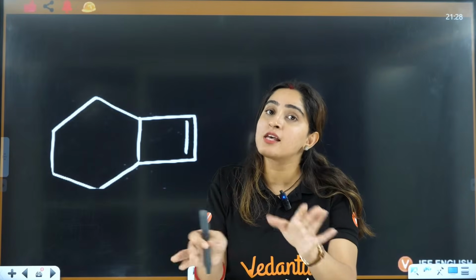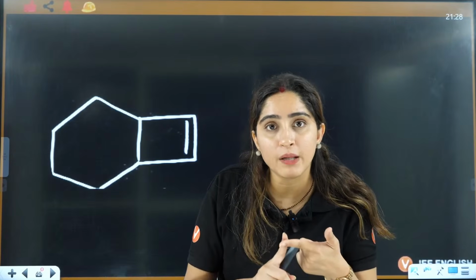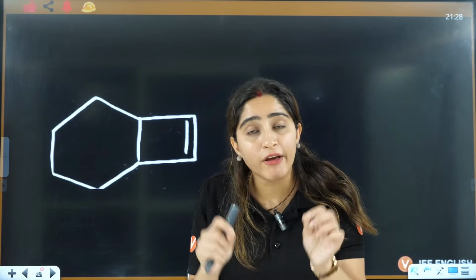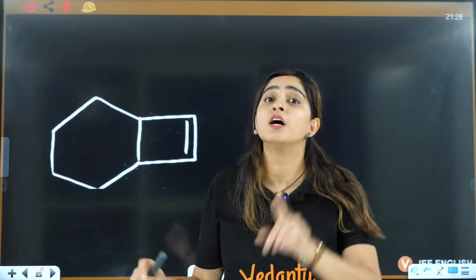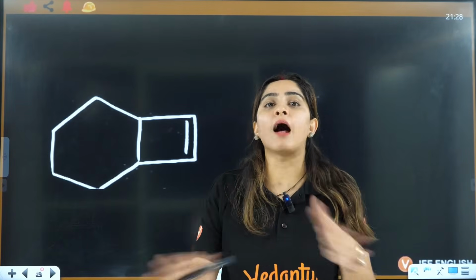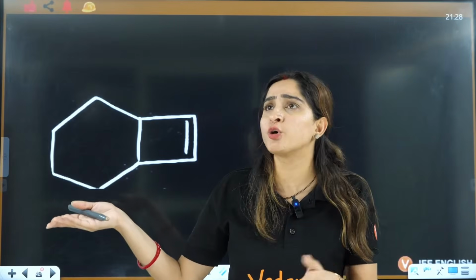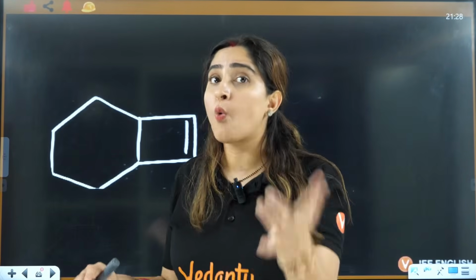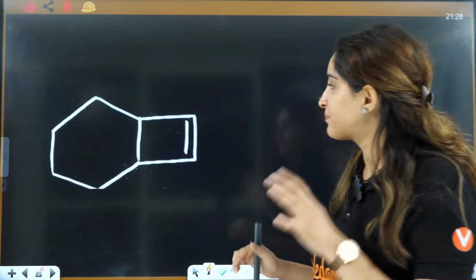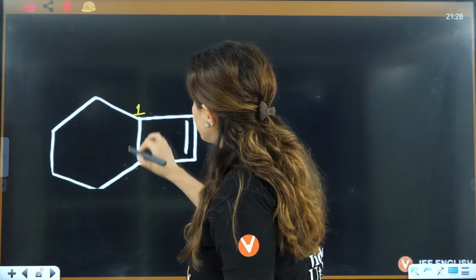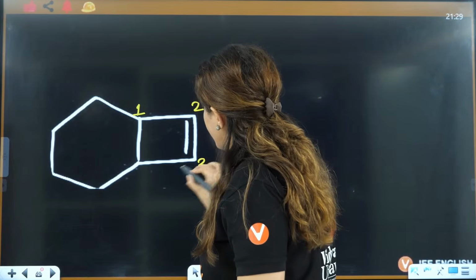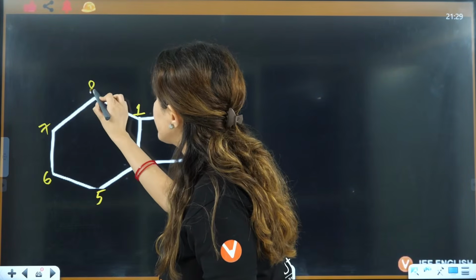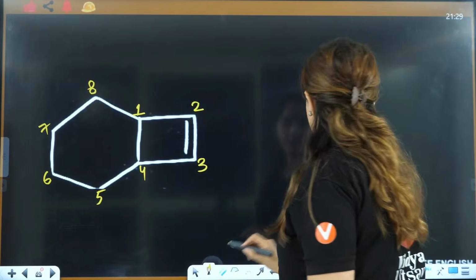That means no matter if you have multiple bonds or functional groups, you will always choose the ring which is longest. It doesn't matter if you have more or fewer functional groups. You will always choose the one which is longest. So it is 1, 2, 3, 4, 5, 6, 7 and 8. And here you can write it like this.